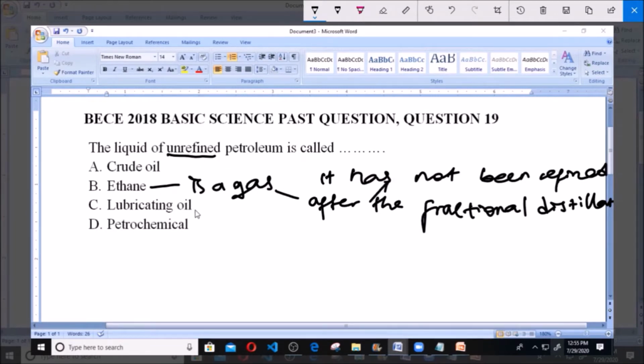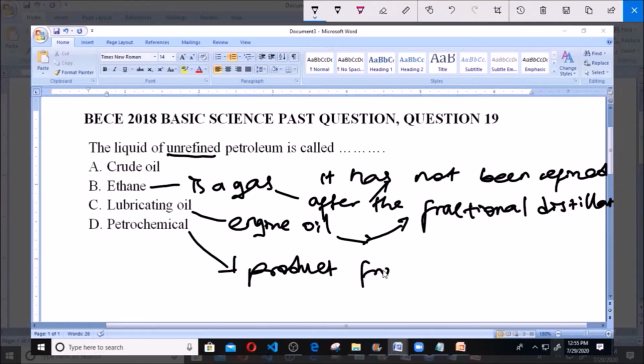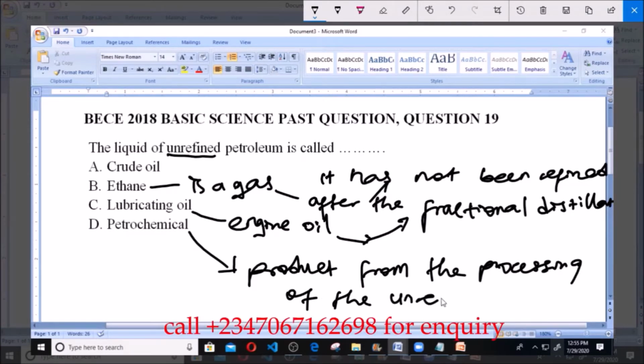Now C here says lubricating oil. Like we commonly call it, the engine oil, but it's known as the lubricating oil. This oil is also gotten after the fractional distillation of this unrefined petroleum. Now petrochemical here simply refers to products from the processing of the unrefined petroleum.